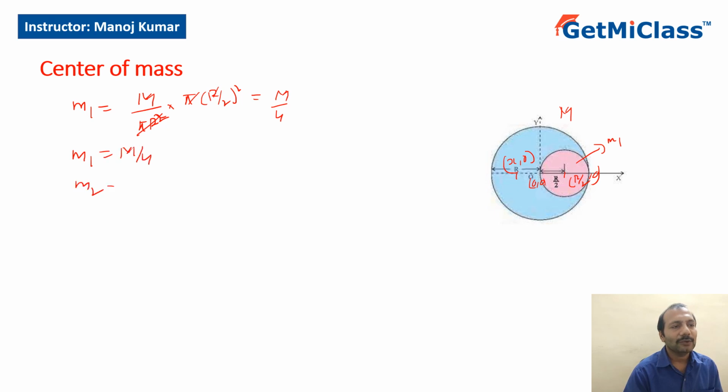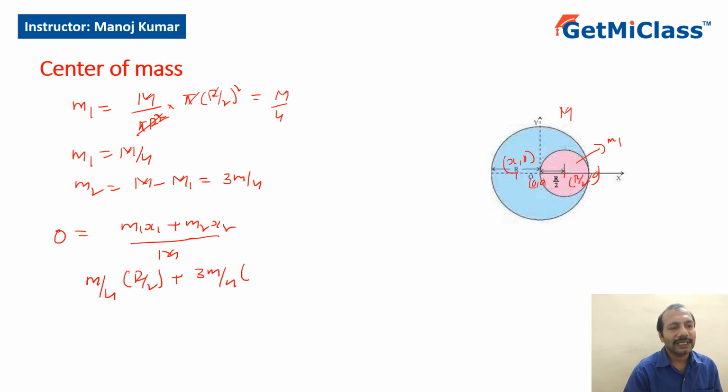So what will be m2? m2 will be equal to m minus m1, that is equal to 3m by 4. Now if I add this small disc with the remaining portion, I'll get the complete disc. And where is the center of mass of the complete disc? At 0. So I can say center of mass of the complete disc equals (m1 x1 plus m2 x2) by total mass. Anyhow it is 0, so I can leave the denominator. So m1 is m by 4 into x1 is r by 2, plus m2 is 3m by 4 into x2 is x, that's what we have to find,